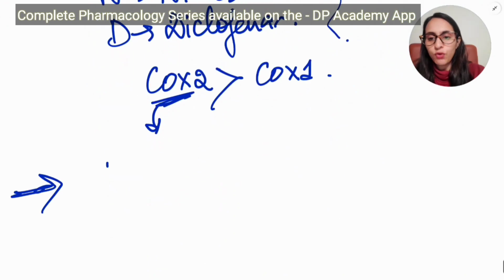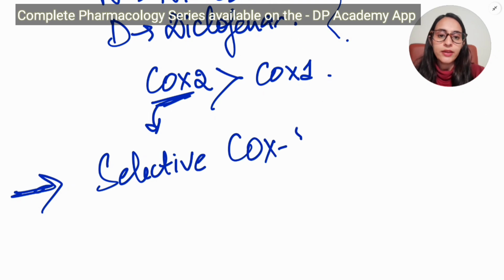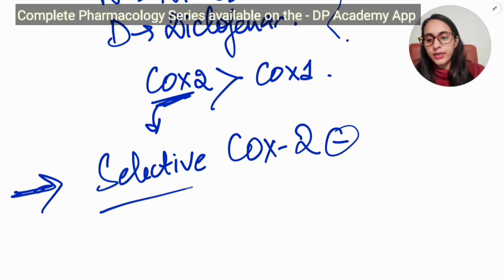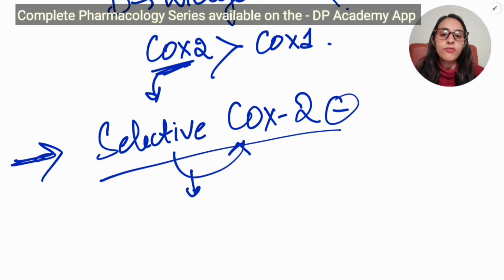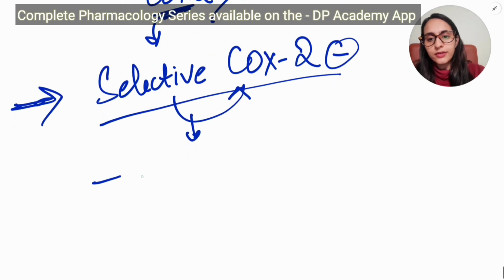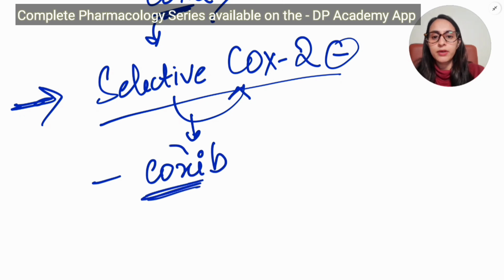Now coming to selective Cox-2. As the name suggests, selective Cox-2 means they are inhibiting selectively only the Cox-2. So chances of gastritis are minimal for these. And these are the drugs that end with -coxib. The word Cox means that we are inhibiting the Cox.